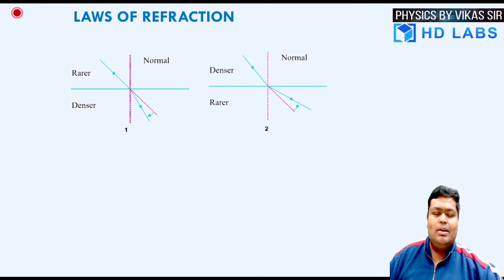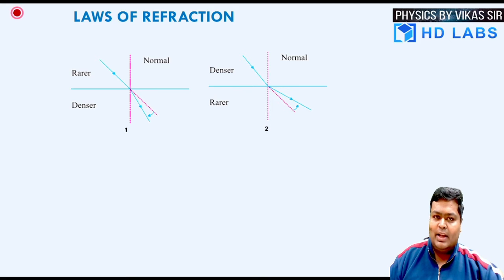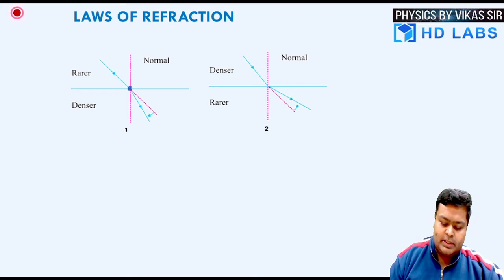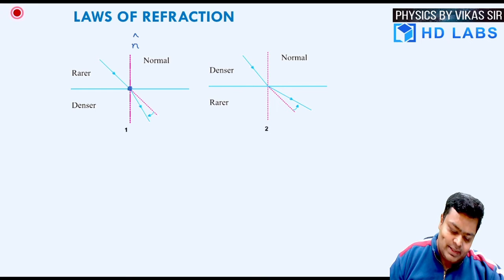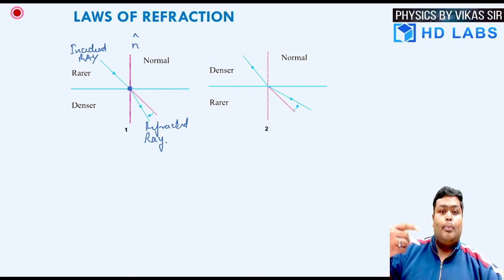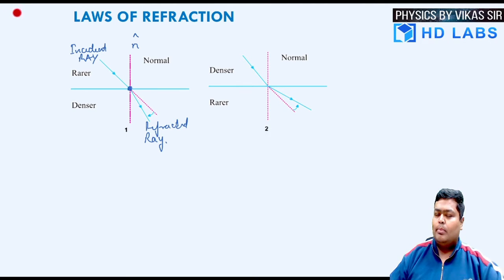Let's try to work upon this idea. First of all, let's see what exactly happens when we are talking about two different media: rarer, denser, rarer. The laws of refraction suggest that when the light falls at the interface, there is a point of incidence through which we construct a normal, let me write this as n cap. Law number 1 states that the incident ray, the refracted ray and the normal to the point of incidence all must lie in the same plane.